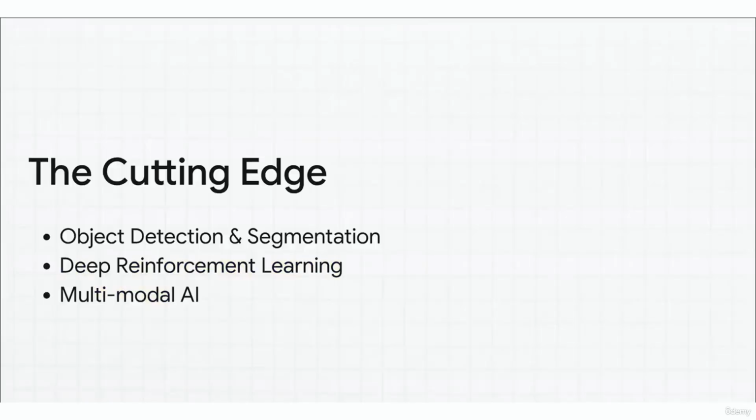Today, we're seeing all these tools combine in absolutely amazing ways. We have object detection and segmentation making self-driving cars a reality. We have deep reinforcement learning, which allowed AlphaGo to essentially teach itself how to defeat human champions. And now, multimodal AI, which can process images, audio, and text simultaneously to build a truly comprehensive, almost human-like understanding of the world.